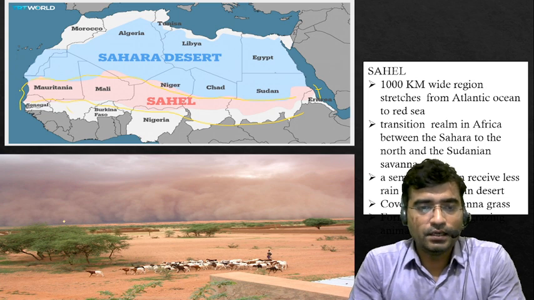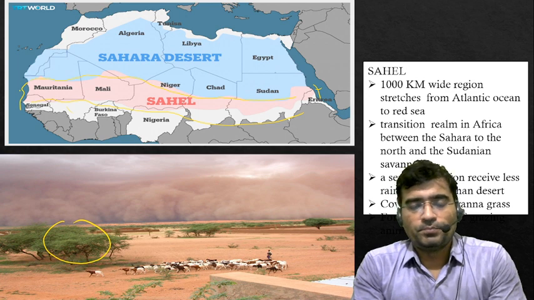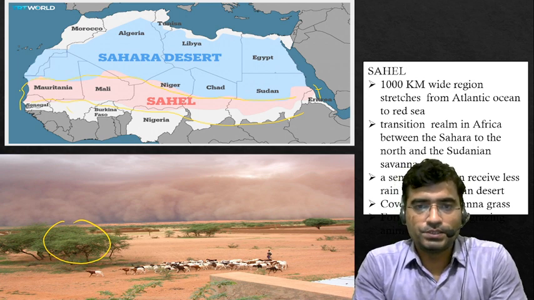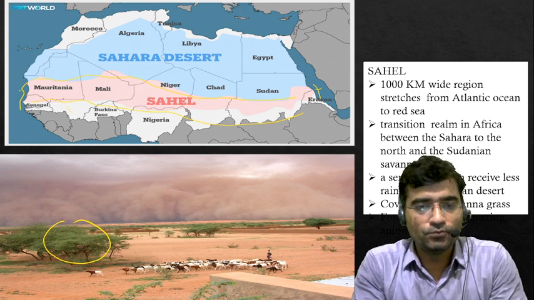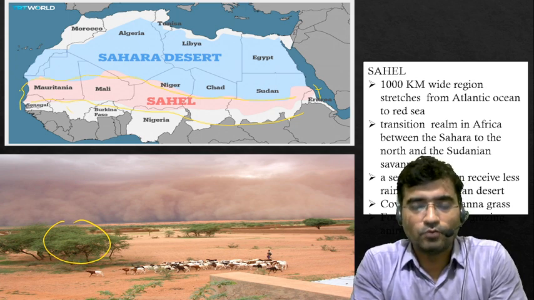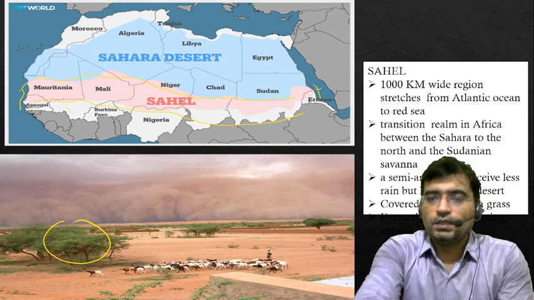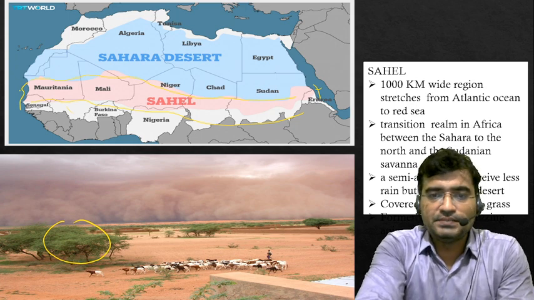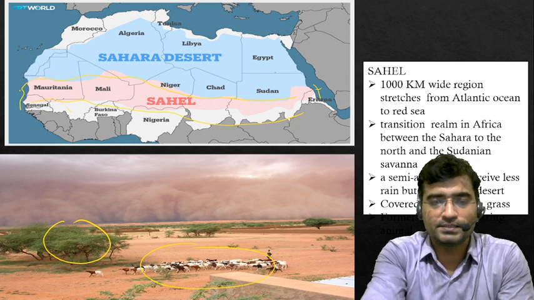Here you can see mainly the plants of some shrub, some thorny forest, some thorny trees found. So this is quite an arid region, and only a few vegetation is found. It is very well known for the grazers. So grazing activities are going on in the Sahel.